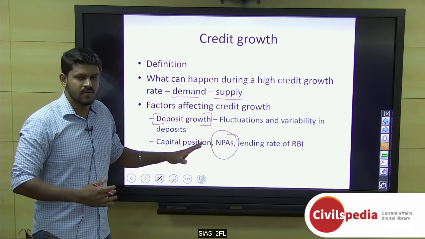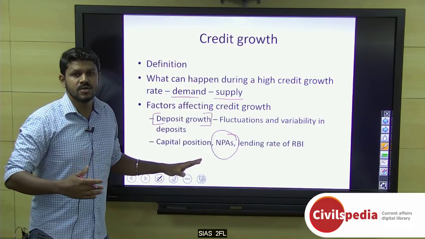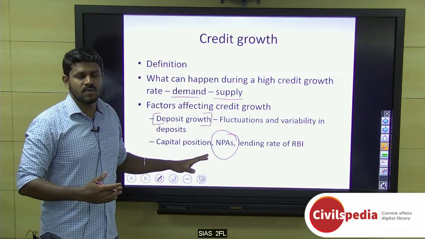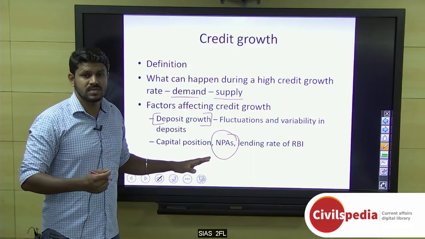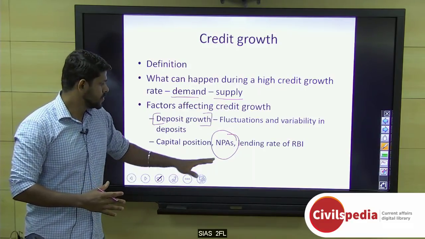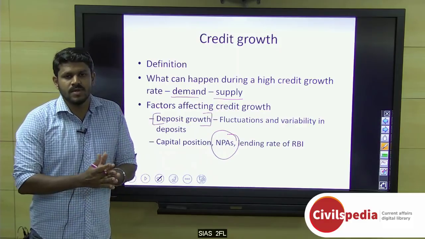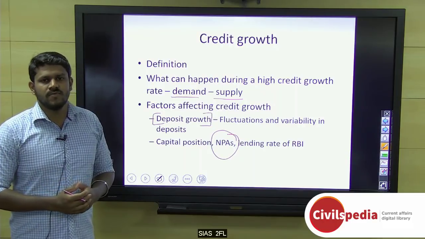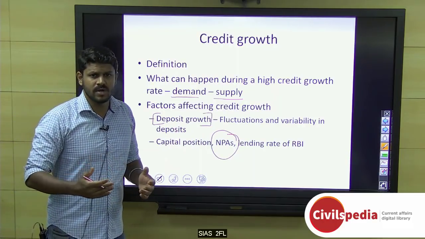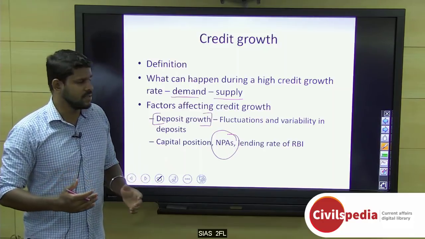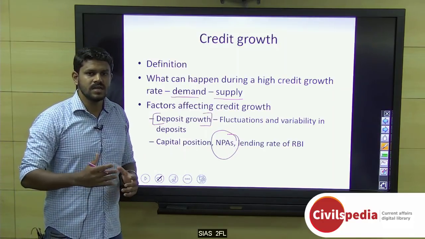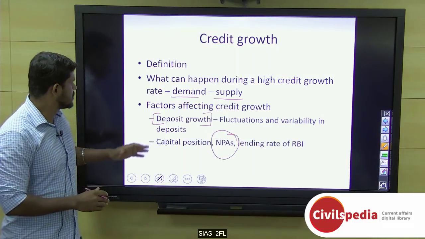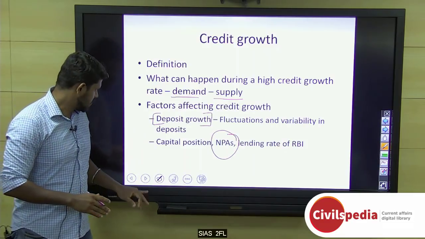Because when loans become non-performing assets, the banks' ability to inject credit will become less, as they will become very serious about giving money. And in certain cases, when creditworthiness cannot be ascertained, the bank will not provide or inject money. And coming to the lending rate of RBI, when it is less, banks also decrease their interest rates, and thereby more people will apply for credit from the banks. And if the repo rate, the rate at which banks borrow money from RBI, is increased, it also leads to an increase in interest rates for the customers of banks. With this, we come to the end of today's discussion, and we have discussed today